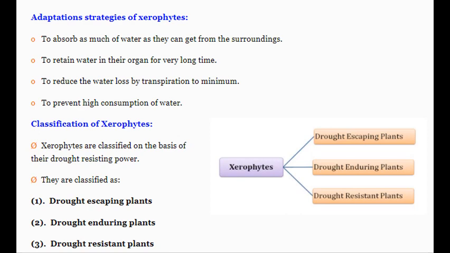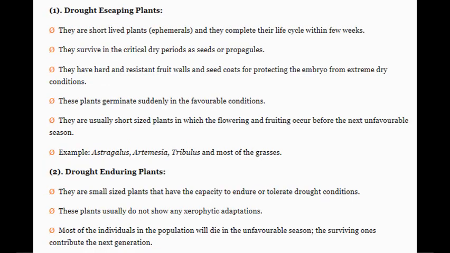Xerophytes are classified on the basis of their drought resisting power into three main types, that is drought escaping, drought enduring, and drought resistant. Now what are the drought escaping plants? They are short-lived plants. As we have seen in previous slides, the examples: short-lived xerophytic plants, ephemerals. They complete their life cycle within few weeks. These are the drought escaping plants.